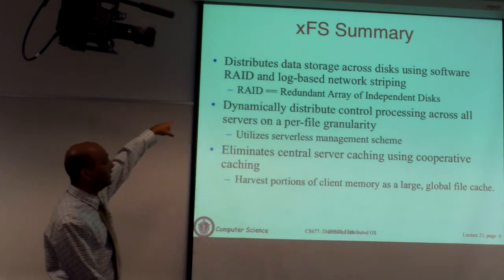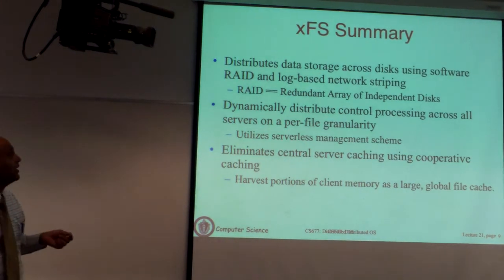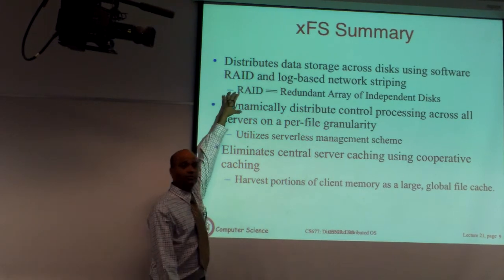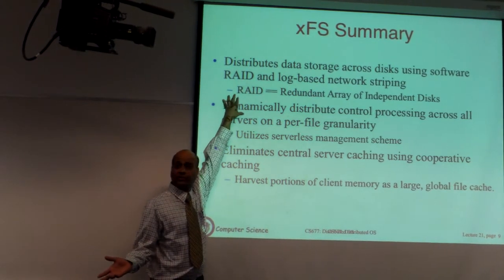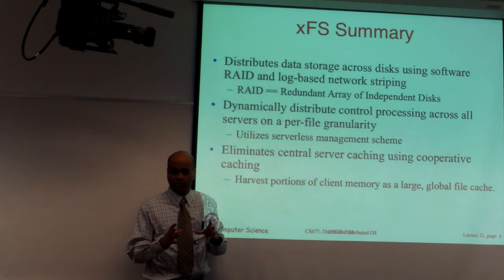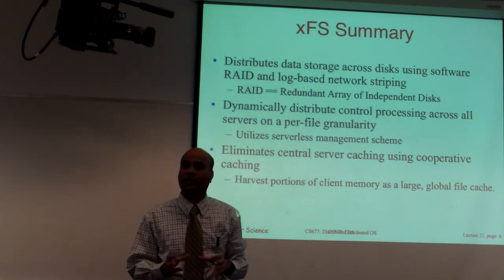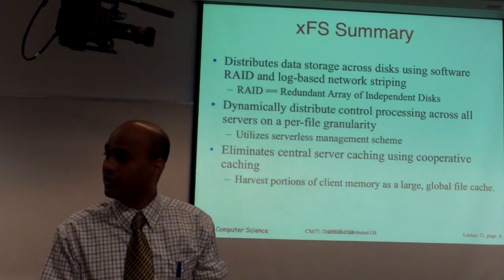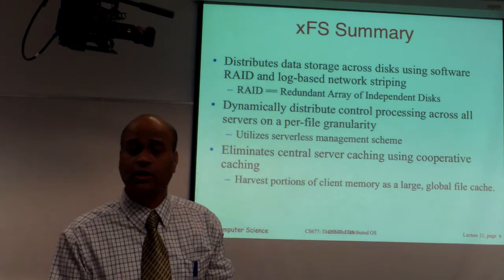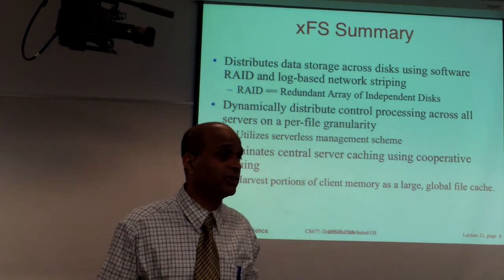The first idea used in xFS is that it distributes blocks of a file across machines. Thus far we have assumed that all the data for a single file is stored on a single machine. Here we have a notion called network striping.